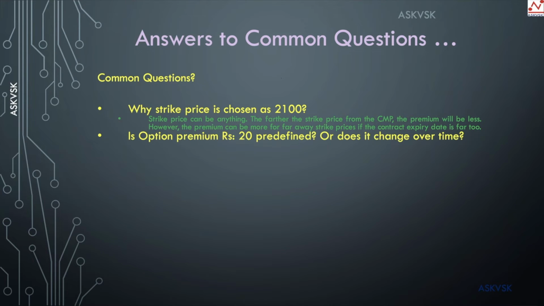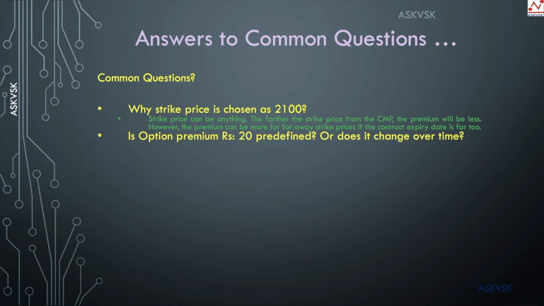But suppose there is some extremely good news, say Facebook has acquired a 10% stake in Reliance, and immediately the price of the Reliance stock goes to 2100 the very next day. Then what do you think the price of the option premium would be? It would go up to say 50 or 60 rupees immediately the next day.